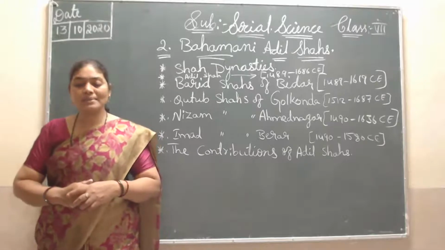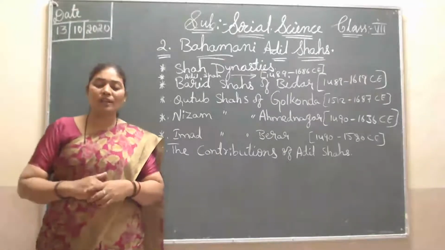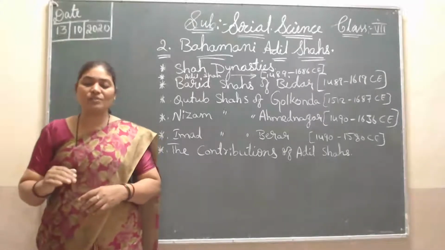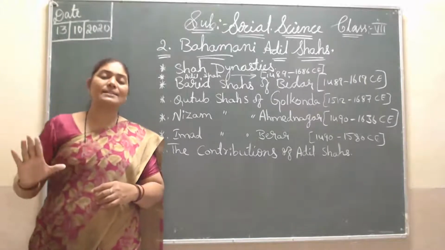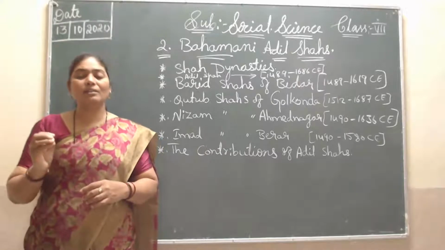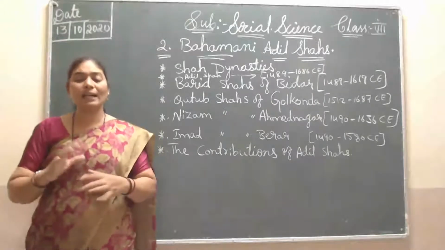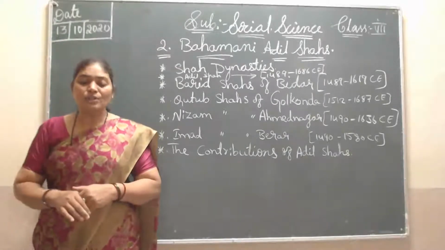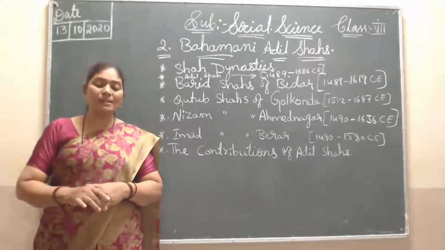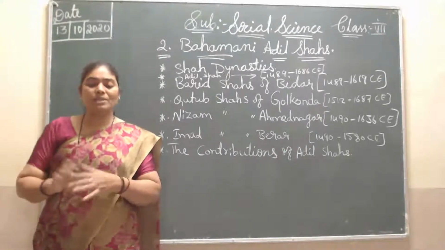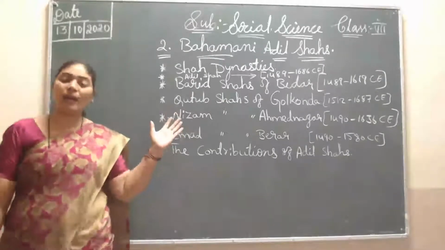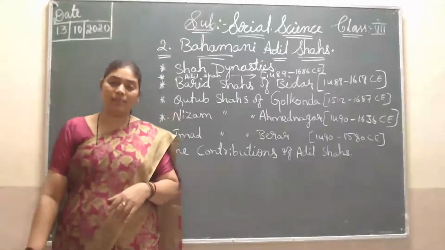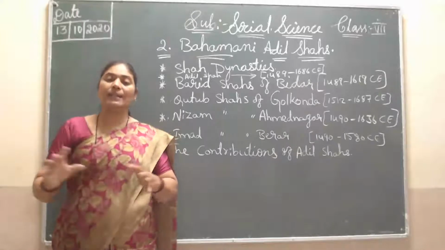So he himself was a great musician. Ibrahim Roza is famous for its architecture. This Ibrahim Roza is very nicely built and very beautiful to look at. Its architecture is very nice. It was built by him, means Ibrahim Adil Shah. Okay, so here we know how he ruled, how he maintained his kingdom, and how he extended his kingdom.